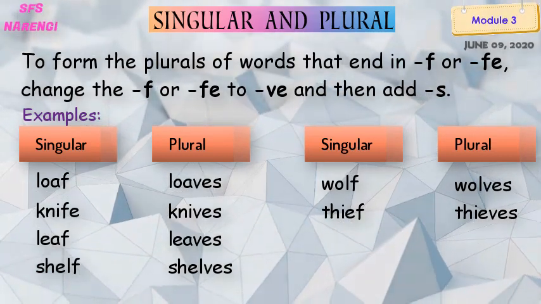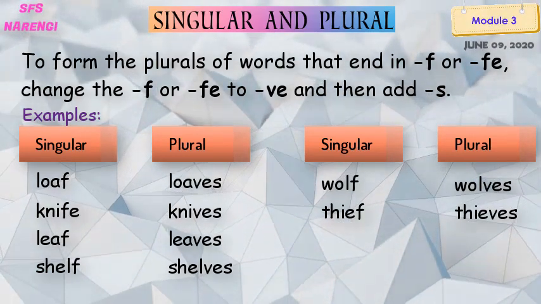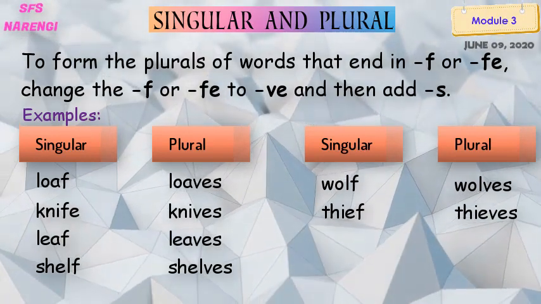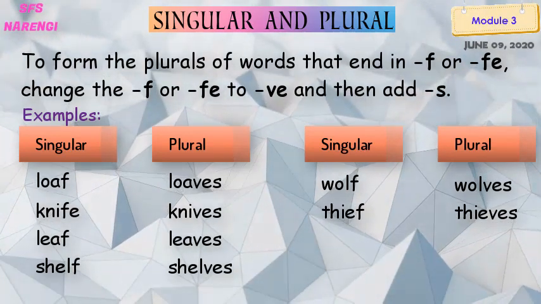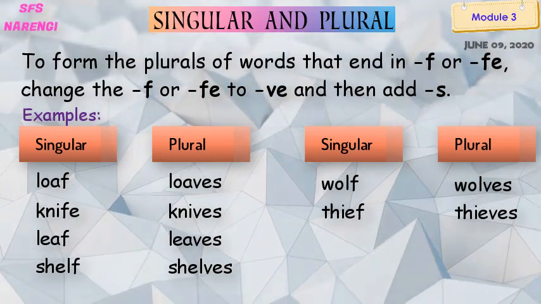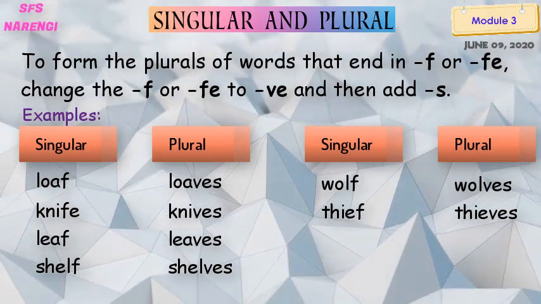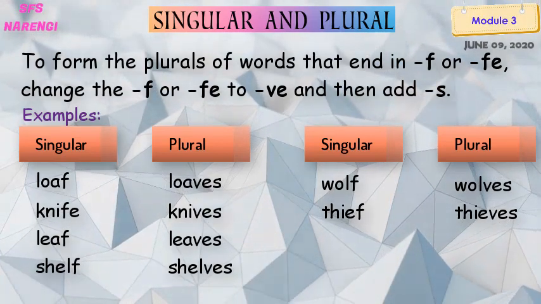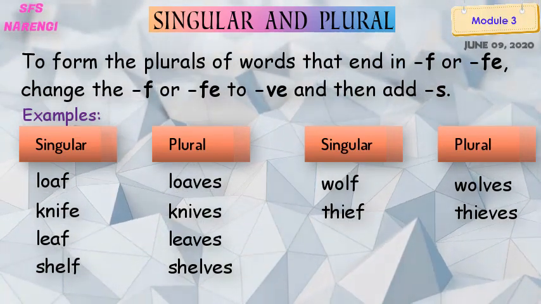So what rule are we doing now? We are forming the plural of words that end in F. We have checked how many examples here? 1, 2, 3, 4 examples related to F, right? So the fifth word is life.